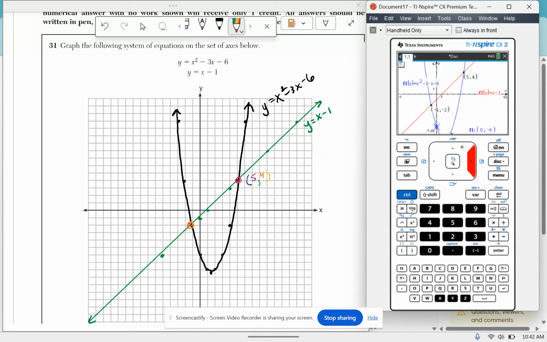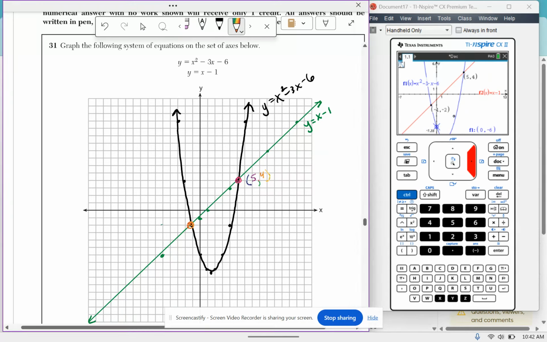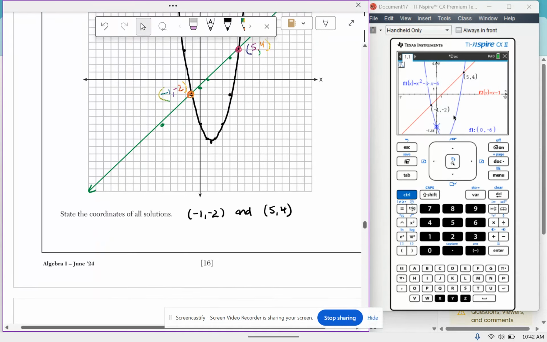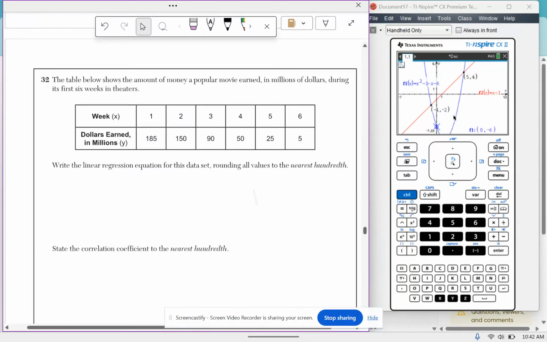I can't really read that. Okay, -1, -2. Okay, so now it says state the coordinates of all solutions. Coordinates means the x and the y's. So you would just write them right here. You could put a comma or an and, whatever you want. That's that on 31.